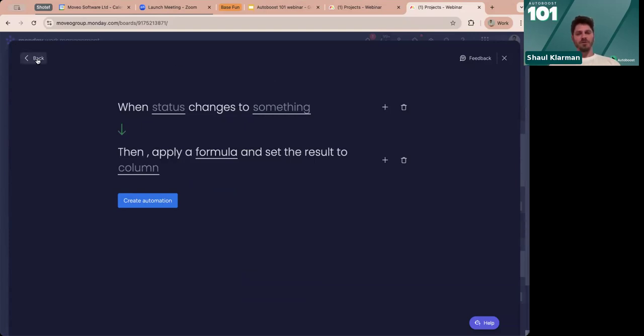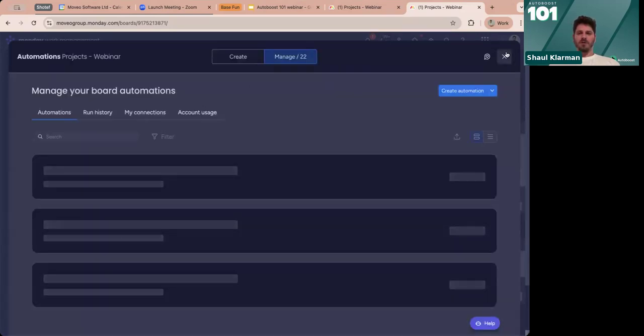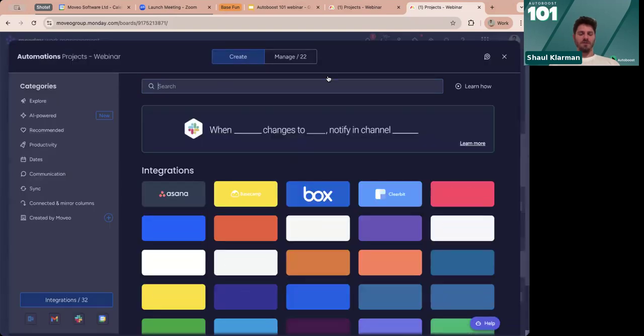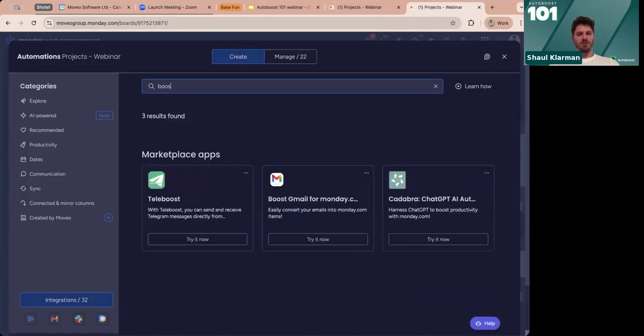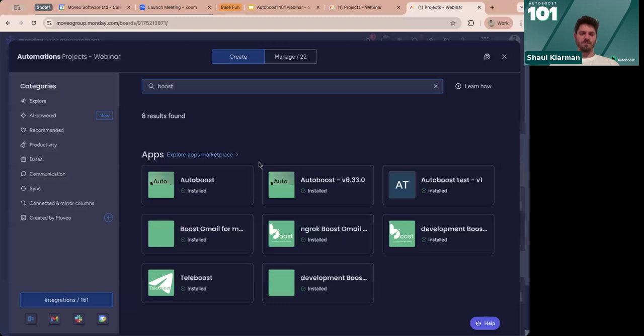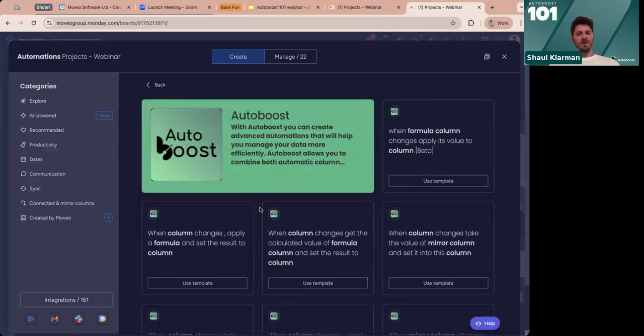And another way that you can do it, and what we actually urge you to do because we think it's much more powerful, is to go into the integrate section. You can search for Autoboost. And here you have our recipe page. Our recipe page allows you to do a lot more, and it offers much, much more options than what you could have done in the Monday native tool.